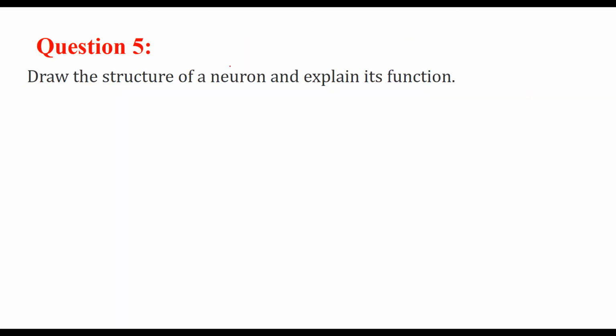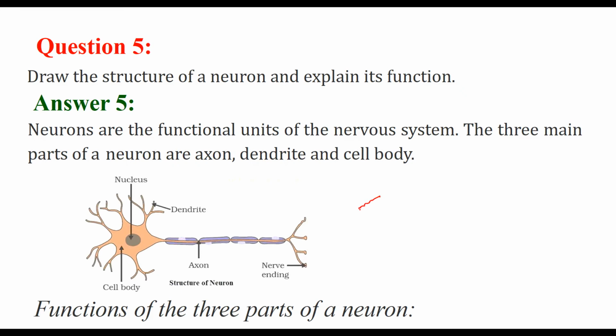Draw the structure of a neuron and explain its function. So this is a neuron, this is the cell, the total cell, because we have the nucleus here. These are the dendrites, and this is the axon. The axon transfers the signal outside, the dendrite takes the signals, messages, and the cell body is for growth and development. So neurons are the functional unit of the nervous system.